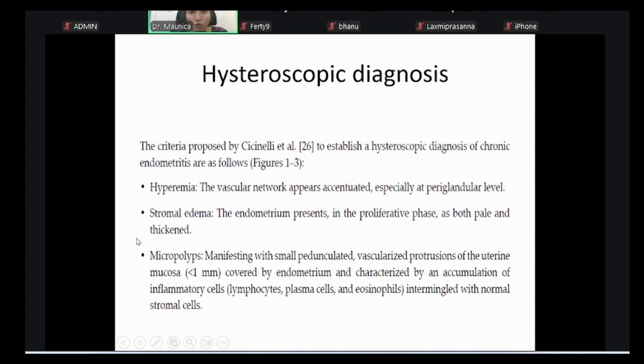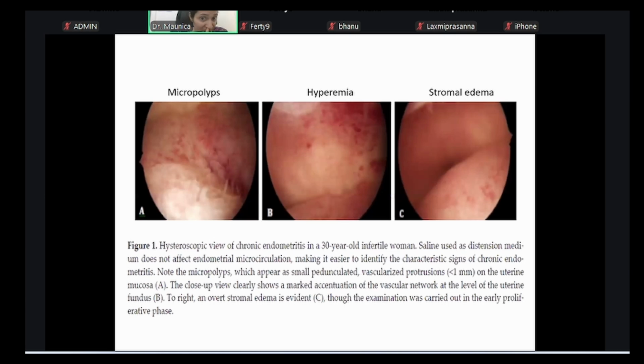How do they look? I'll show the photo. Here you can see a very close-up view. In the first picture, you can see the stromal edema. We can see marked accentuation of all the vascular network. Next, these are the micropolyps. Now this is the hyperemia. You can see the red spots. They even say strawberry appearance. Then the last one is stromal edema.